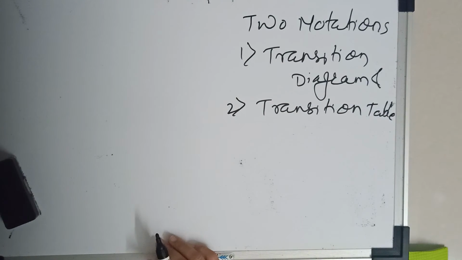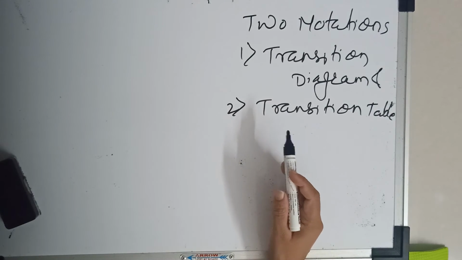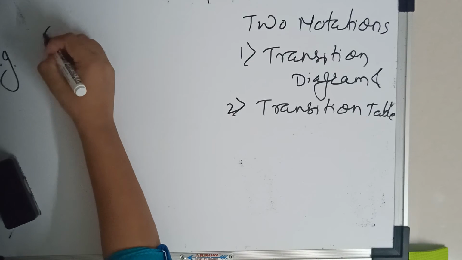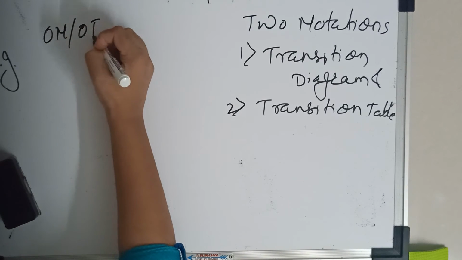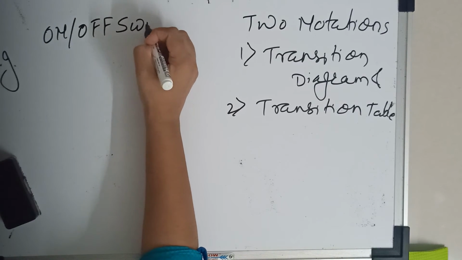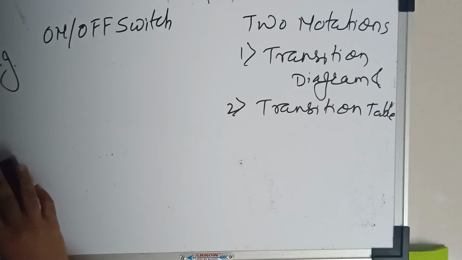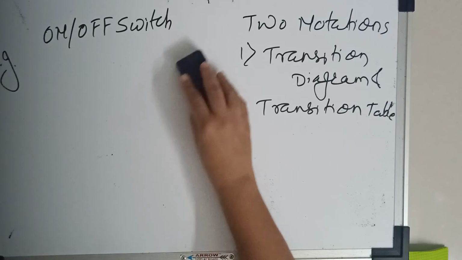We'll see a simple example of how to draw a transition diagram for any application. We'll see a simple example, an on off switch. How to design finite automata for this simple application.